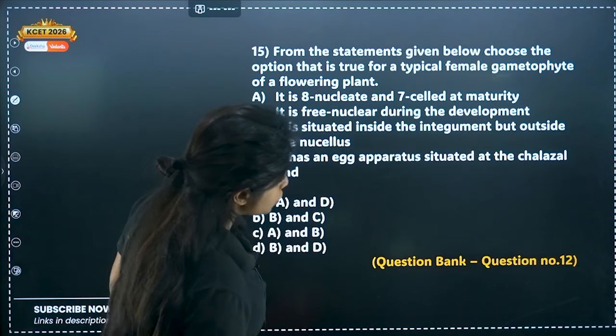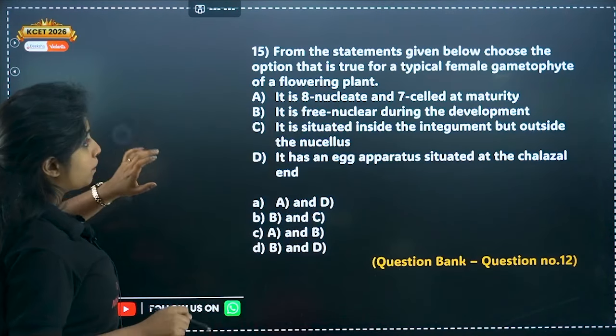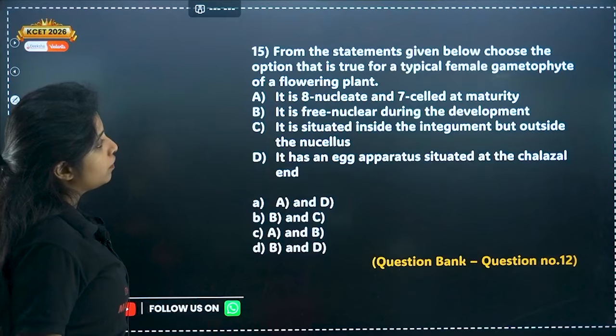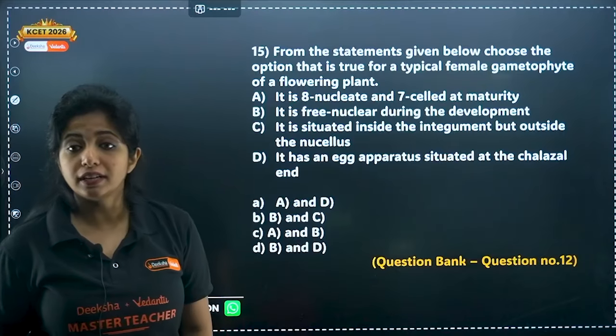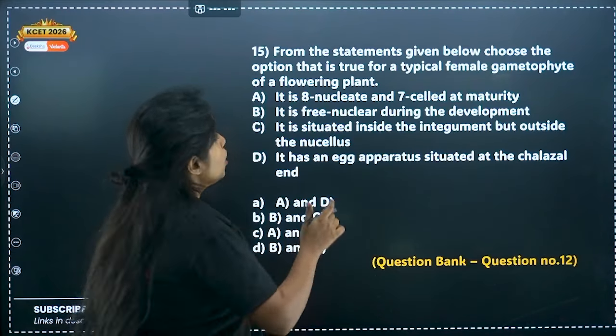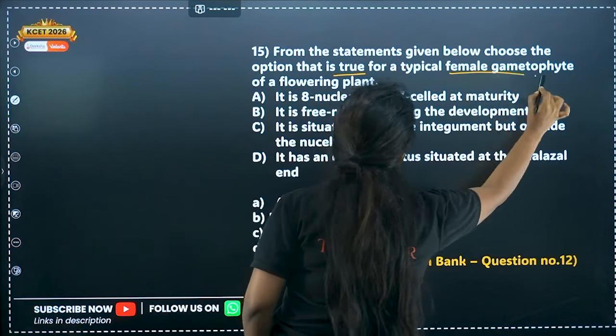Now the 15th question, this is question number 12 of your question bank of part A, okay. From the statements given below, choose the option that is true for a typical female gametophyte of a flowering plant. You have to tell what is true for a typical female gametophyte.